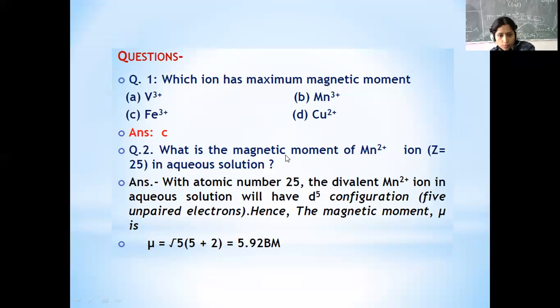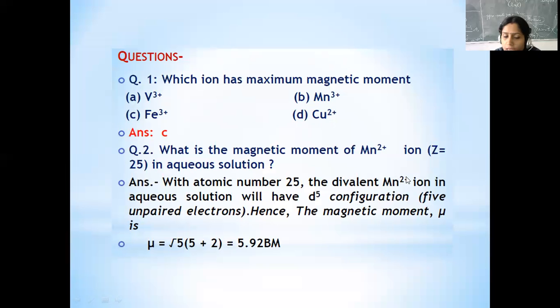Now, there are certain questions that you can just go through, but I will let you understand one of them, like which ion has the maximum magnetic moment. If a question is given like this, then you just have to see the basic electronic configuration of the metal, and then the oxidized form. Then you have to check what the electronic configuration is and how many unpaired electrons are left. Now a question is given: what is the magnetic moment of Mn2+, where the atomic number is 25.